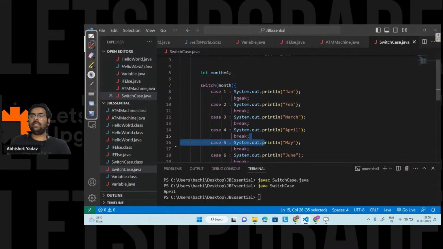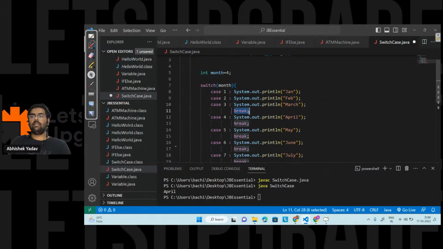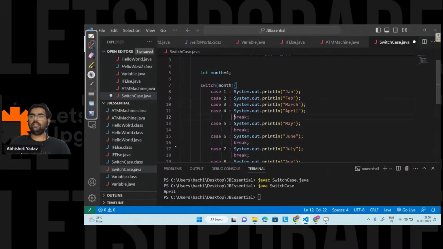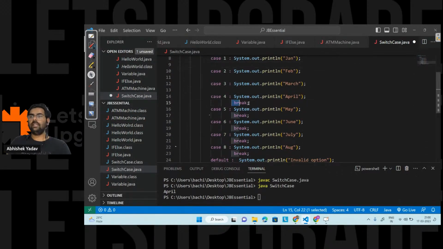What will happen if I try to remove break from here? Please write in the chat what output I will get now. Remove break from here, and the month value is again 4. What output will I get? I have removed break from case 1 to case 6, and let's save the code. Now if the value of month is 4, what output will I get, guys?